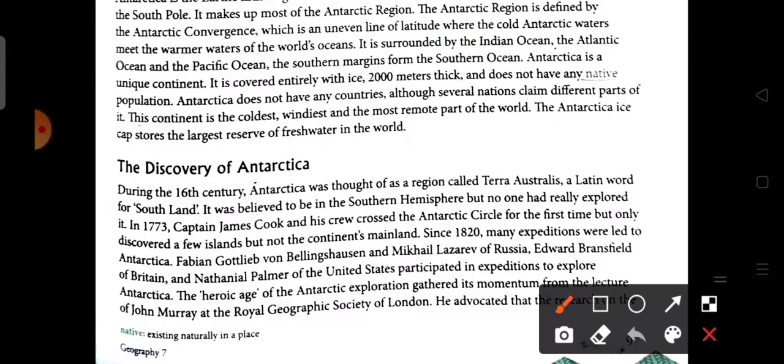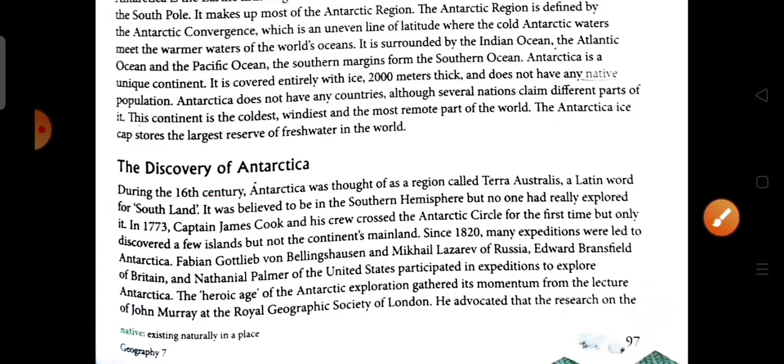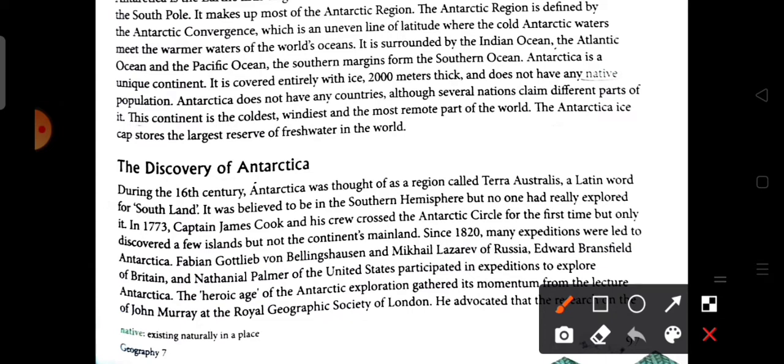Now here we see how Antarctica was discovered. During the 16th century, Antarctica was thought to be a region of Terra Australis, which means southland, and this is a Latin word. It was believed to be in the southern hemisphere, but no one had really explored it.